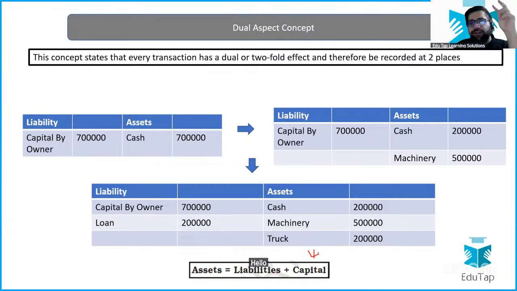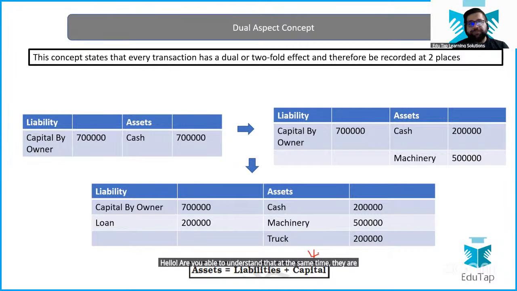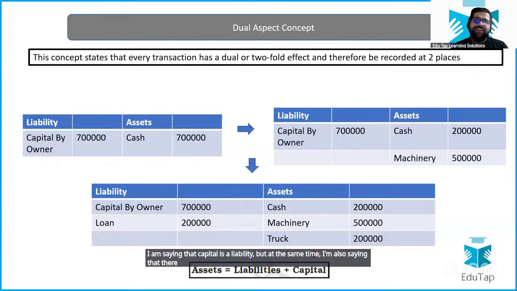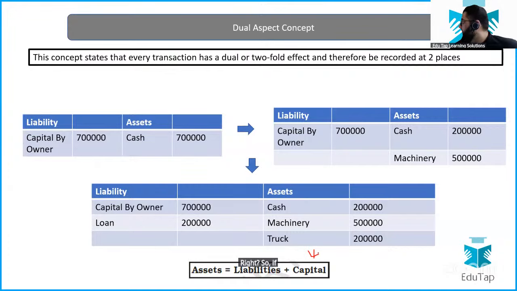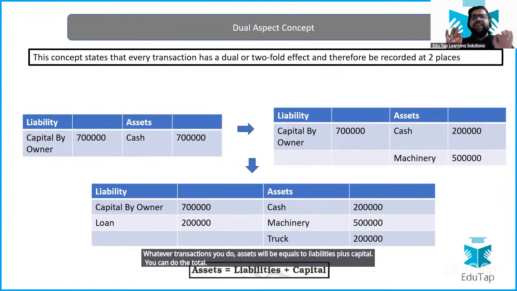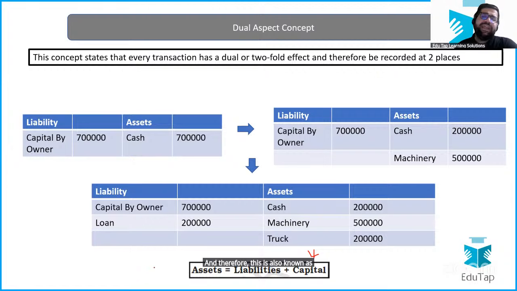Are you able to understand that at the same time they are contradicting each other? I am saying that capital is a liability, but at the same time, I am also saying that there is a difference, right? So if you see over here, my friend, in all the transactions, whatever transactions you do, assets will be equal to liabilities plus capital. You can do the total. And therefore, tell me, assets and liabilities will be shown in which financial statement? Balance sheet. Therefore, we call this the balance sheet equation also.